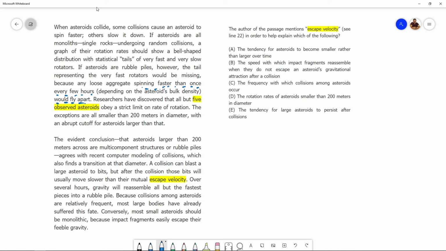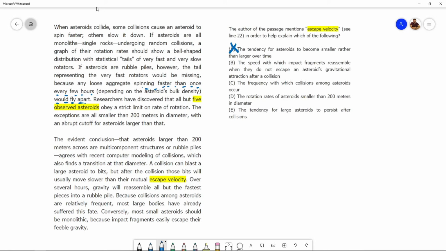All right. Why does the author mention escape velocity? Let's get into the answer choices. A: The tendency for asteroids to become smaller rather than larger over time. No, this isn't telling us about how the asteroids get smaller or anything. They could remain big, in fact. Typically, after the collision, those bits will usually move slower. So, the size of the asteroids overall will not necessarily become smaller. And in fact, the rotation speed will become such that not a lot of parts would fly away. So no, A is not correct.